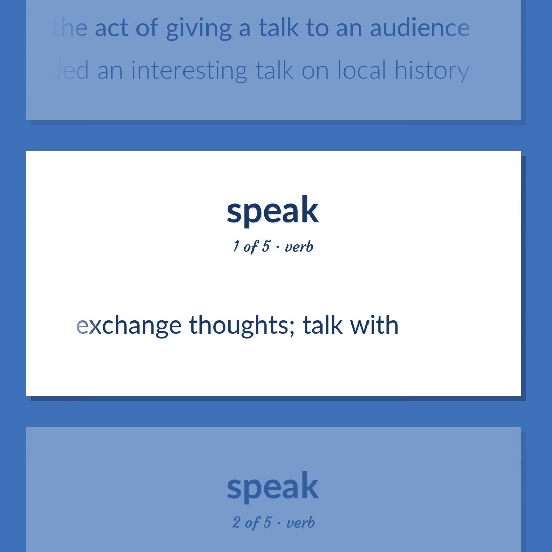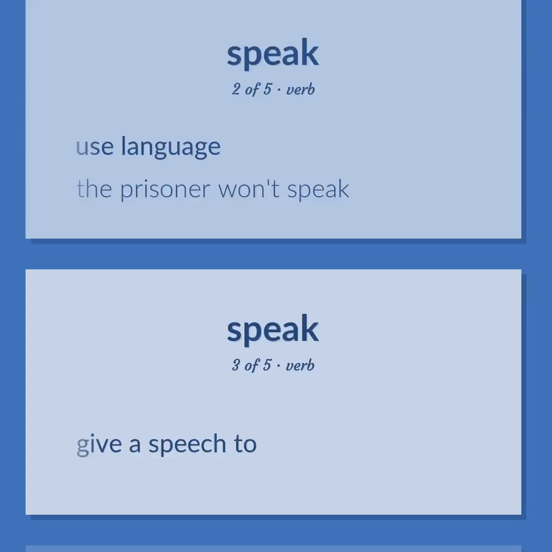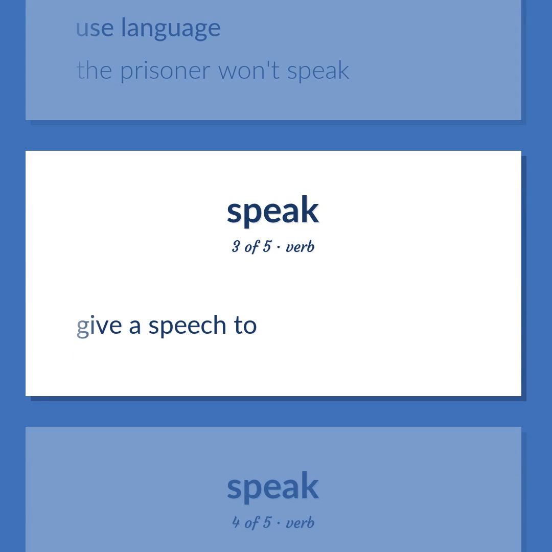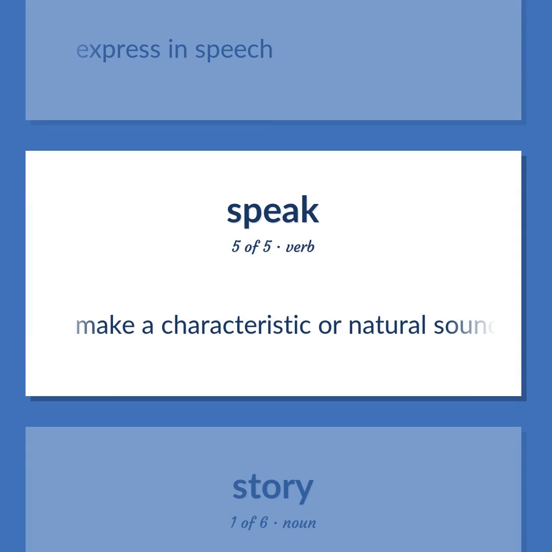Exchange thoughts. Talk with. Use language. The prisoner won't speak. Give a speech to. Express in speech. Make a characteristic or natural sound.